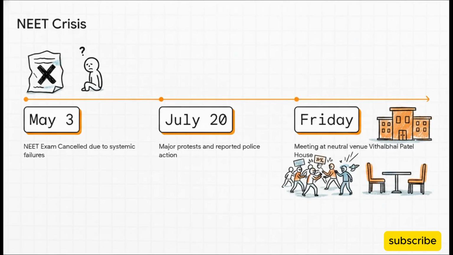Let's actually connect that vocabulary to the real events on a timeline. So, these systemic irregularities led to the total cancellation of the NEET exam back on May 3rd. And tragically, this cancellation was followed by the suicides of several student aspirants. From there, tensions just kept escalating right up to July 20th, which saw major protests where students were reportedly brutally thrashed by police. That escalating timeline brings us directly to Friday, where a crucial 2-hour meeting went down at Vithalbhai Patel House. And actually, that location was chosen specifically because it is a neutral venue.